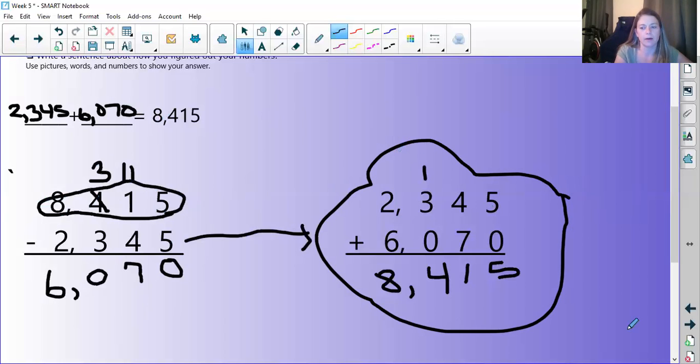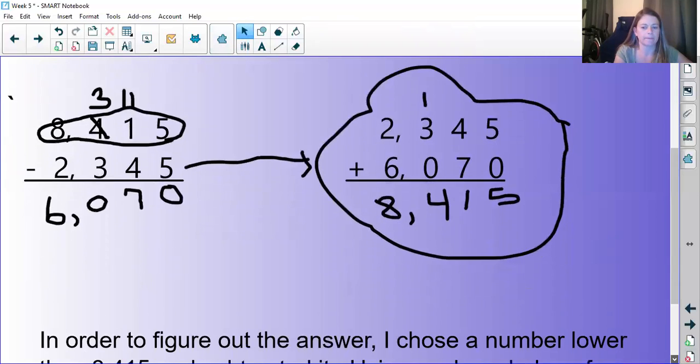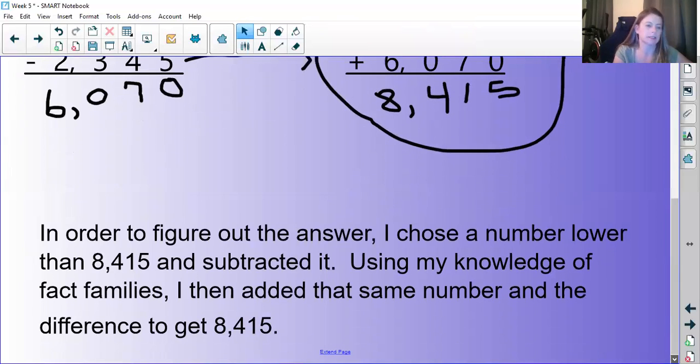Okay. Now the other part it asked you to do was to write a sentence about how you figured out the answer. Now I wrote 2 sentences. I said, in order to figure out the answer, I chose a number lower than 8,415 and subtracted it. Using my knowledge of fact families, I then added that same number and the difference to get 8,415.